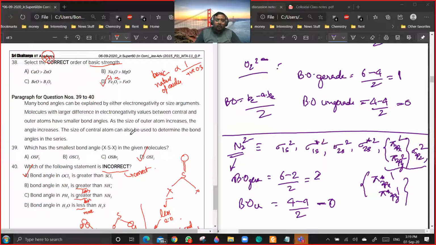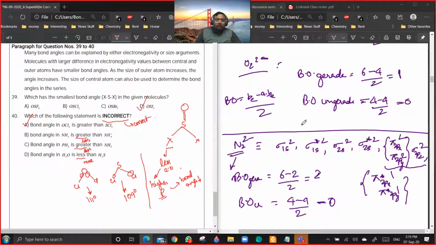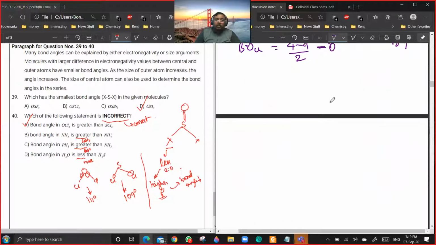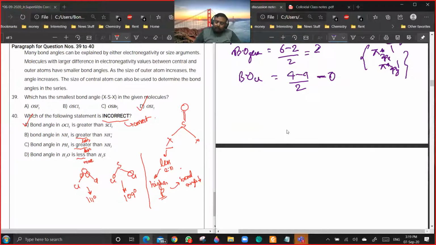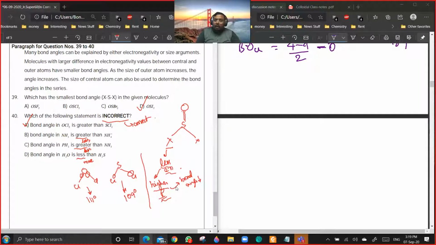Now 39 and 40. For 39, I think I have discussed what we call Bent's rule, if you remember. When I discussed Bent's rule, I told you that the less electronegative atom will occupy orbitals with high p character, and if the p character increases, the bond angle will decrease.